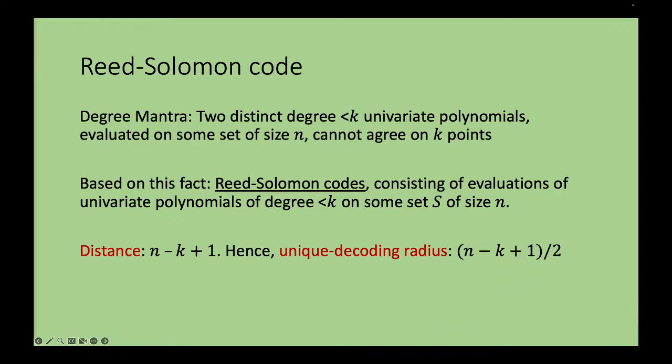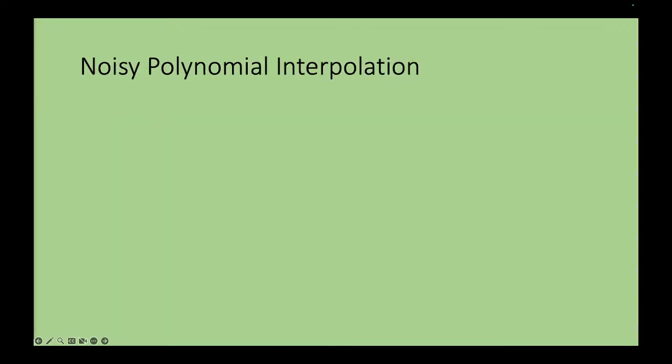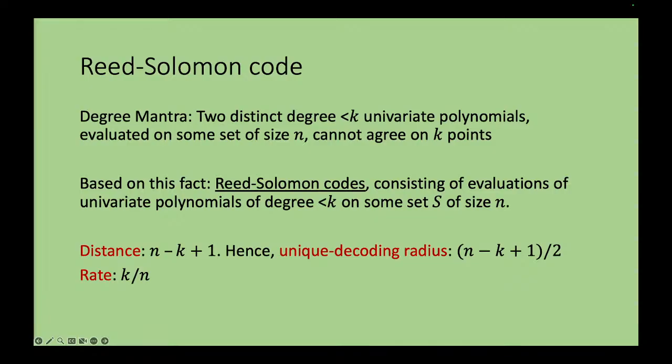As long as the number of corruptions is less than half the distance, one can at least combinatorially decode and find the closest code word. So we can easily accommodate so many corruptions in the code. So what's the problem we'll be dealing with? Now suppose there are errors, and the Reed-Solomon code word has been corrupted. We would like to decode from the corruption.